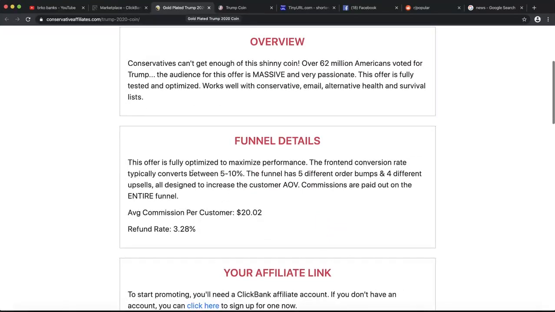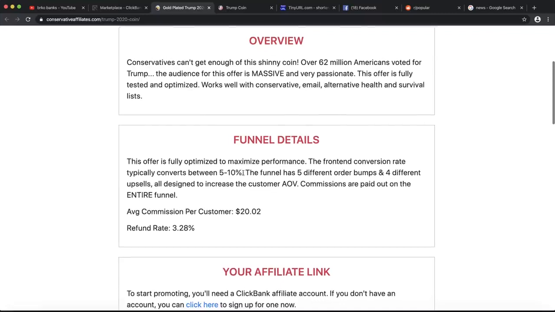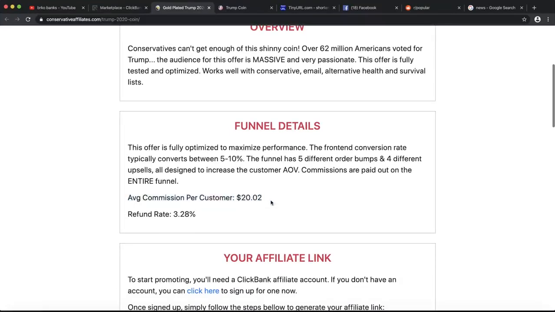So this funnel on average converts from 5 to 10%, which means while you promote and send targeted visitors to this affiliate link, let's assume 100 people come to this affiliate link, and 10 people are going to possibly buy it. So you can see the average commission per customer is about 20 dollars per customer on average.